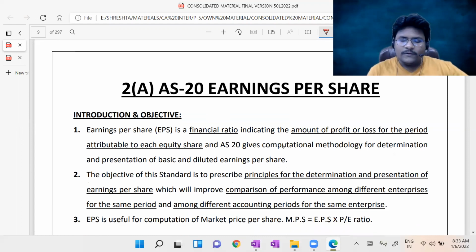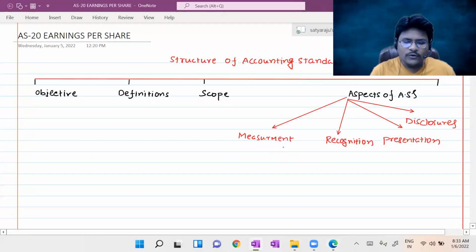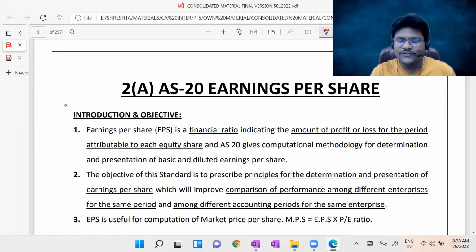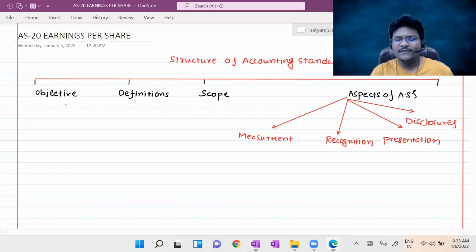So coming here, the first and foremost thing: introduction and objective. I already told you, an accounting standard will start with the objective. Here it is given as introduction and objective. Earnings per share is a financial ratio indicating the amount of profit or loss for the period attributable to each equity share, and AS20 gives the computational methodology for determination and presentation of both basic and diluted earnings per share.